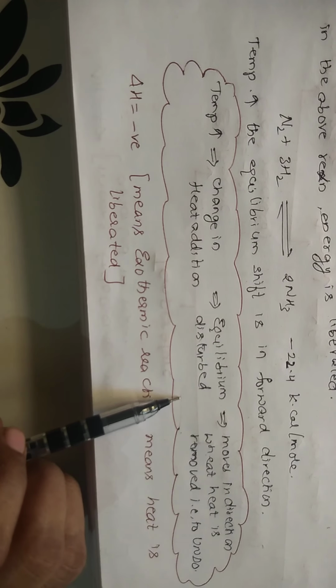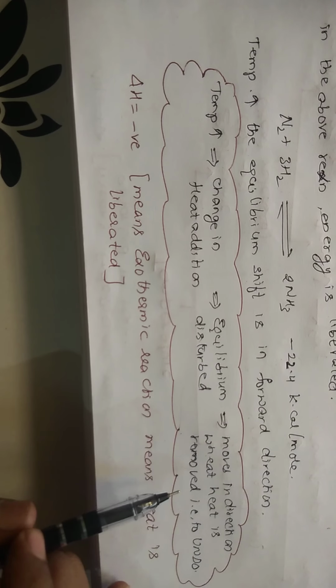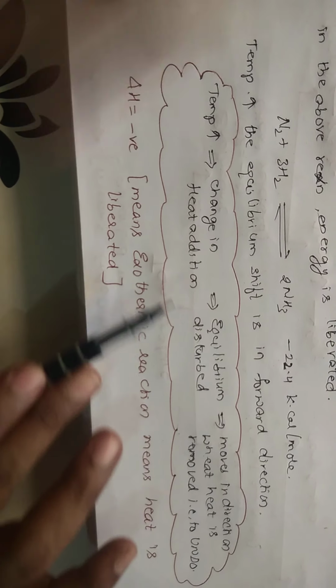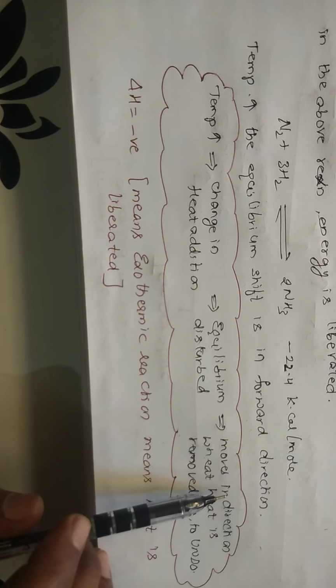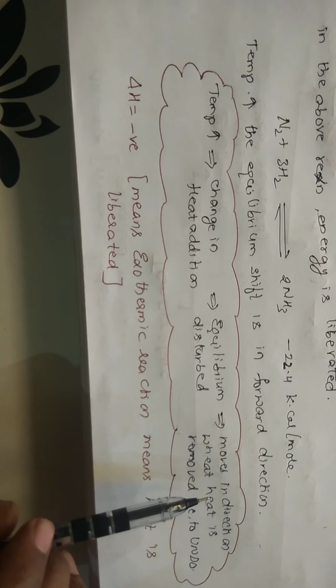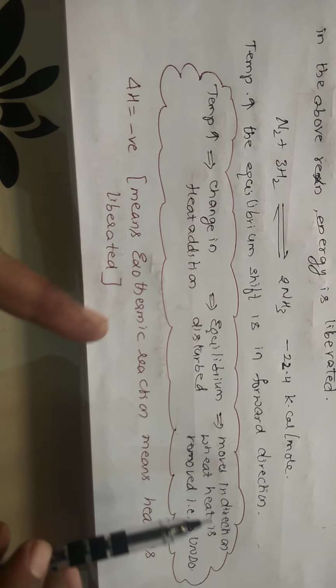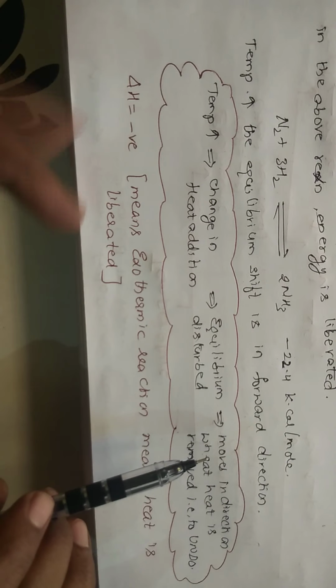Equilibrium will be disturbed, so the equilibrium will shift in such a direction so as to undo the change. Whatever energy you are adding extra, it moves in the direction where the energy is liberated, where the energy is removed, so as to counterbalance.